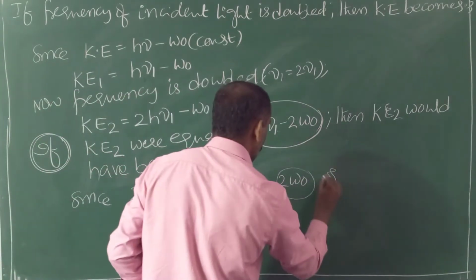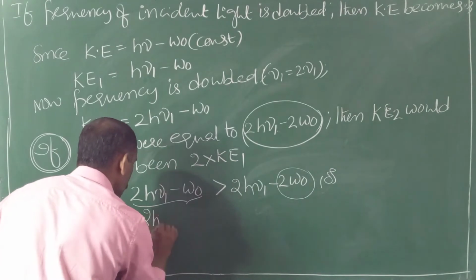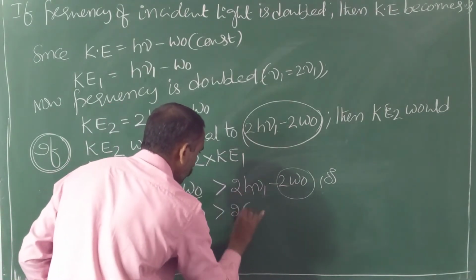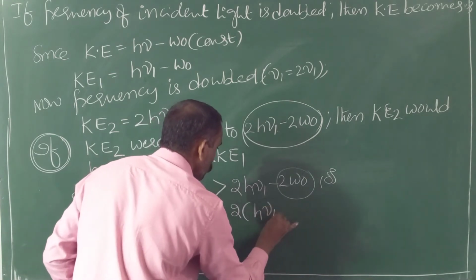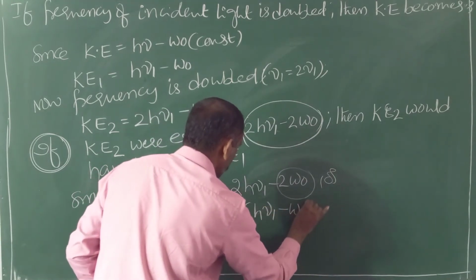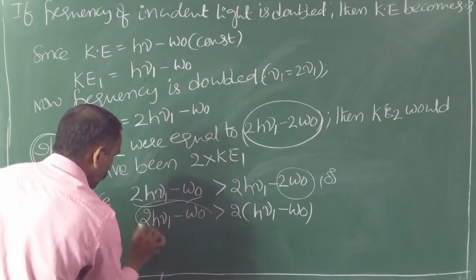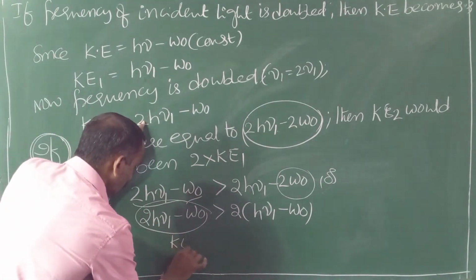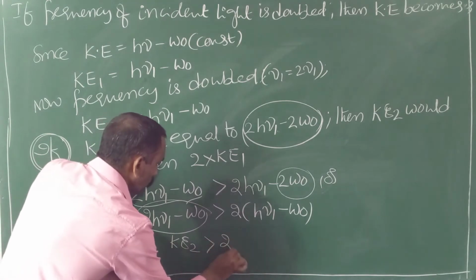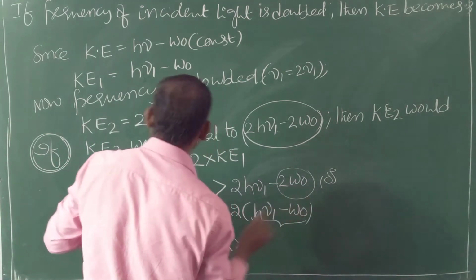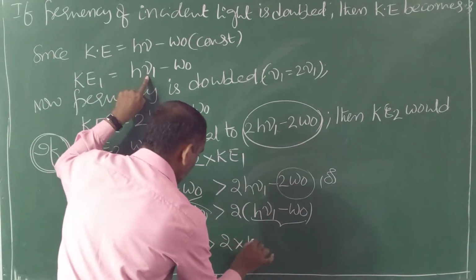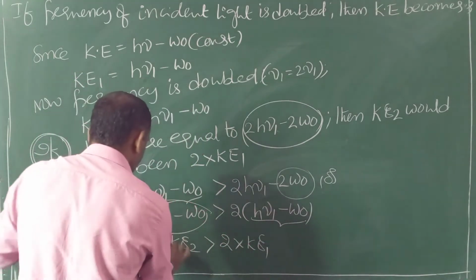Or 2h nu 1 minus W naught is greater than, if you take common factor 2, it becomes 2 into h nu 1 minus W naught, and h nu 1 minus W naught is nothing but Ke1.